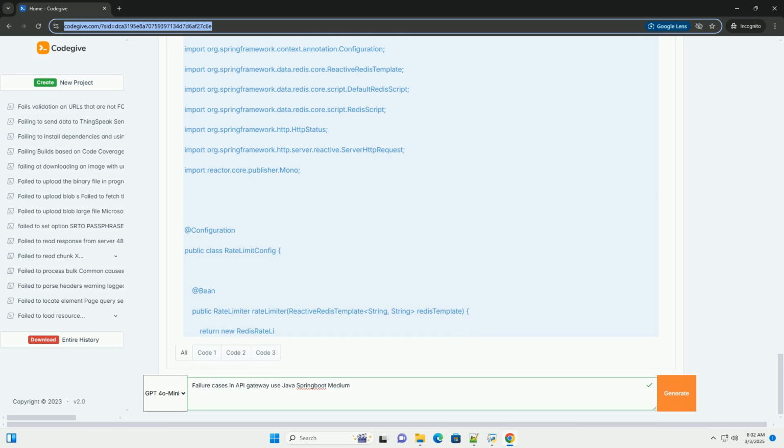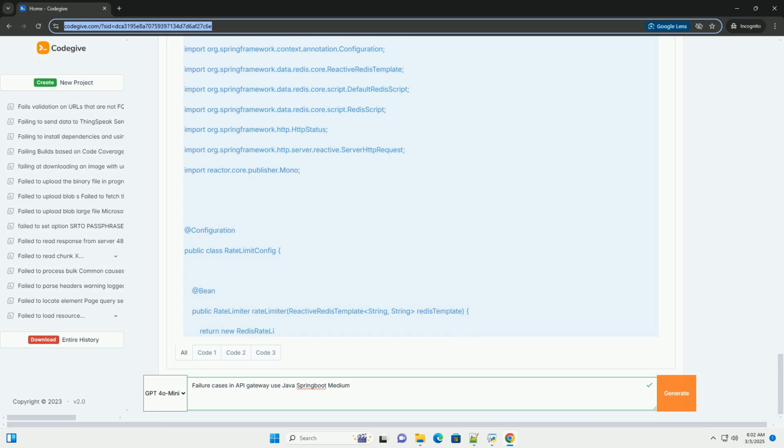Code example, Resilience4J. Resilience4J is a lightweight library for implementing circuit breakers. You wrap calls to backend services with circuitBreaker.execute(supplier). If the circuit breaker is open, an exception is thrown, which the gateway can handle to return a sensible error message, for example, service temporarily unavailable.